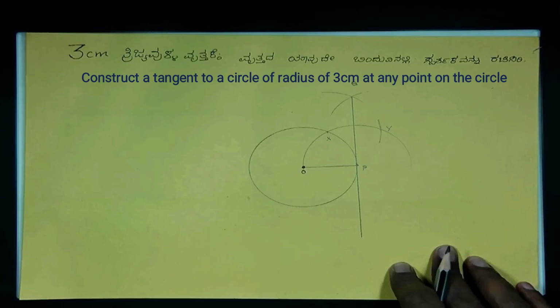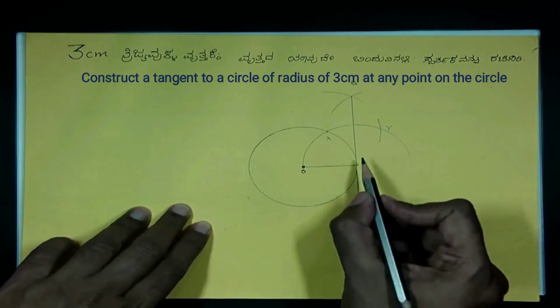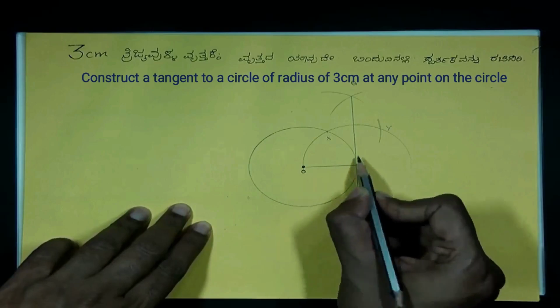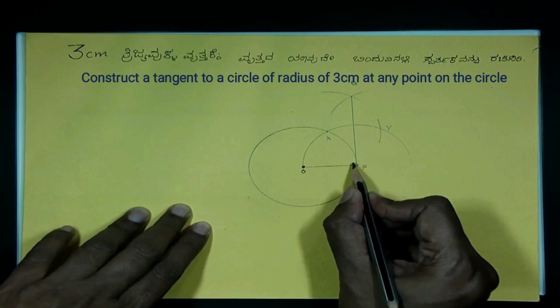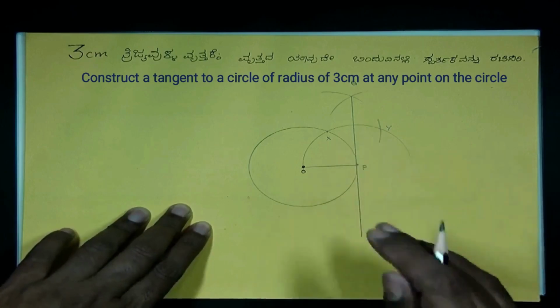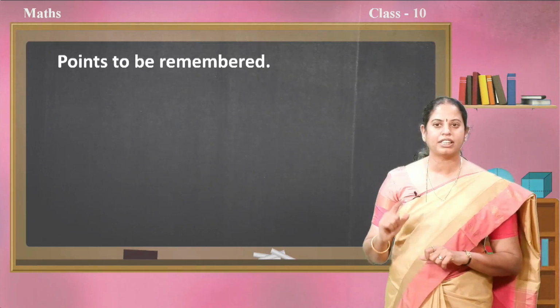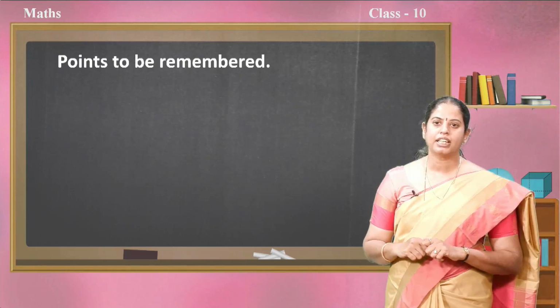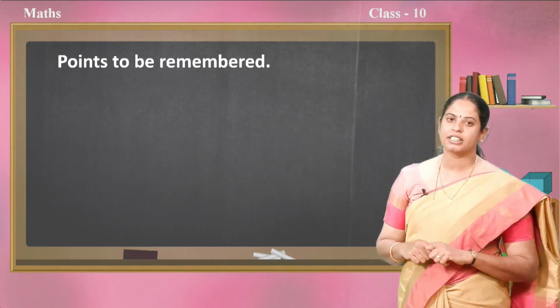Why did we construct 90 degrees at the point of contact P? Think, children. Also measure the angle formed at the point of contact P between the radius OP and the tangent PQ. You have watched the video, children, and you learned how to construct the tangent on a circle.